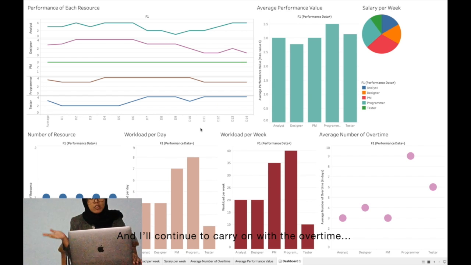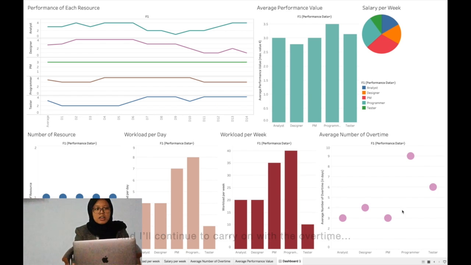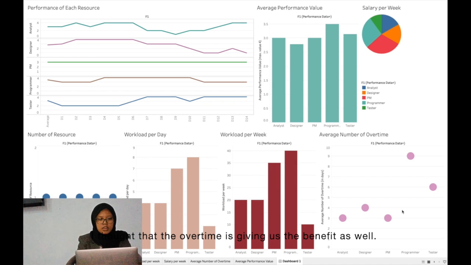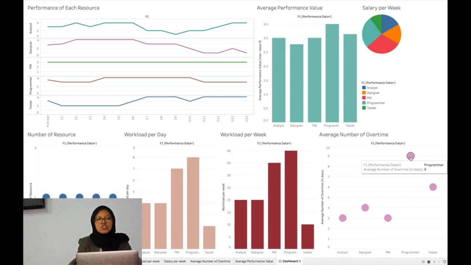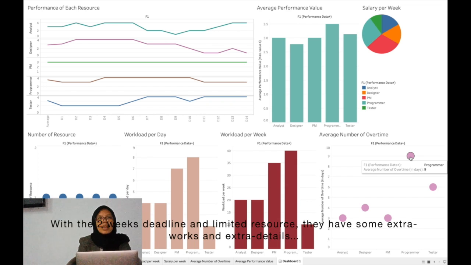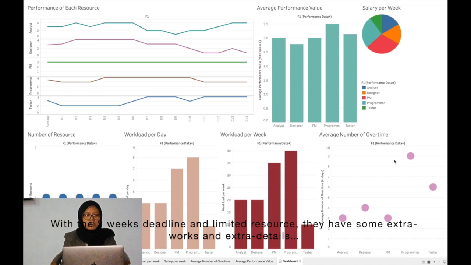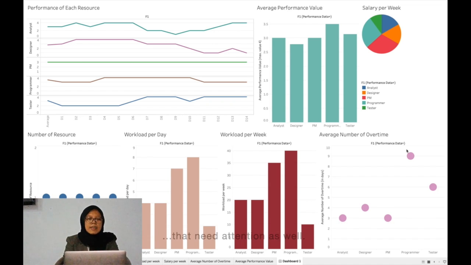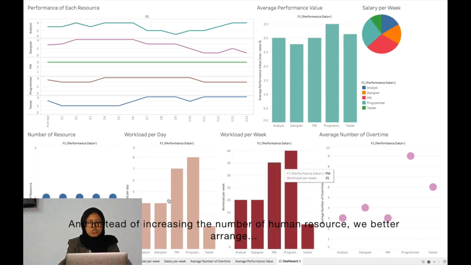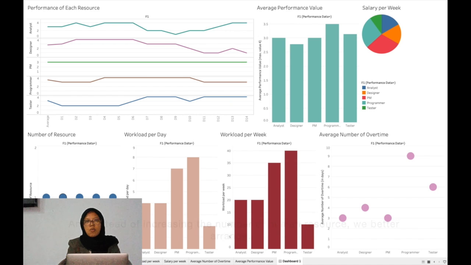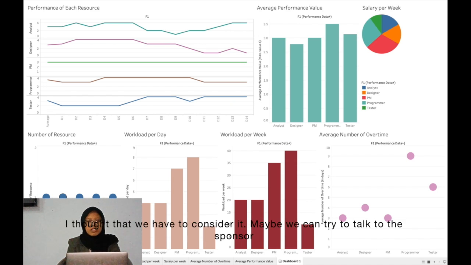And I will continue on with the overtime. I thought that the overtime is giving us the benefit as well. So we have to stand still with the overtime. With a 2 weeks deadline and limited resources, they have some extra work and extra details that need attention as well. And instead of increasing the number of human resources, we had better arrange overtime work for them. I thought that we have to consider it.